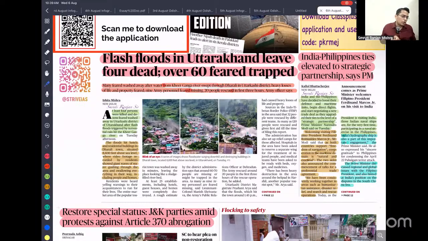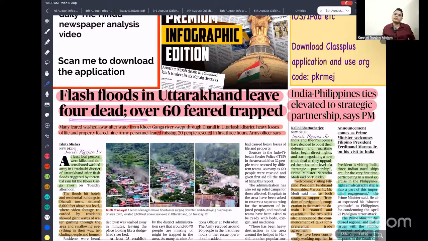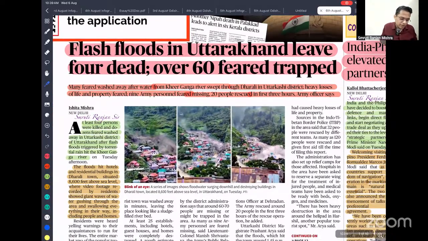Whenever you are talking about flash flood, landslide, disaster management, you have to talk about all these things. And if the question is asked which region of India is most prone to flash floods, you have to always say that it is on the windward side of mountain, windward side of mountain. This is very important for our examination. Apart from that, you can know the number of deaths, but I don't think it's much important because these are factual information. If you study this region, you'll understand this region is very much prone to ecological disaster.